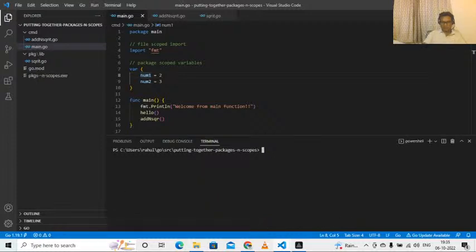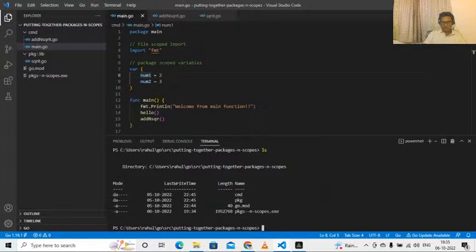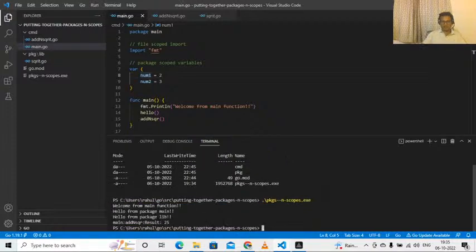I've compiled it. Let's run it. So here we go. At line number 13, what I'm printing: welcome from main function. At line number 14, I'm making a call to the hello function in the same package. It says hello from package main.